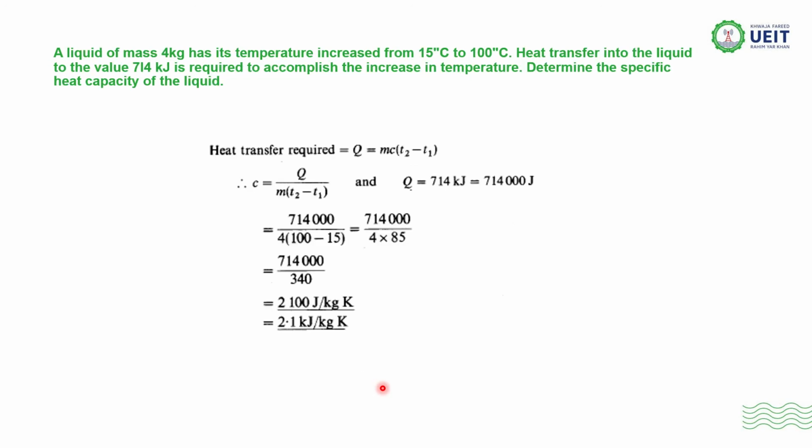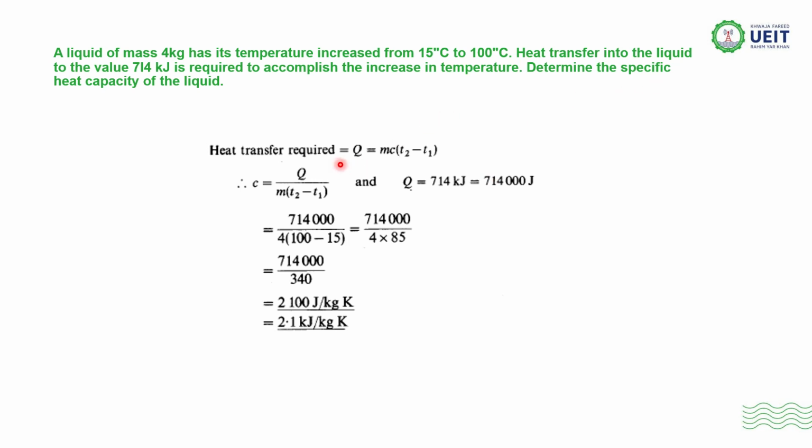Now next question. A liquid has a mass of 4 kg. Mass is given. Its temperature is increased from 15 to 100. T1 and T2 are also given. Heat transfer into the liquid of 714 kilojoules is required to accomplish the increase in temperature. Now the value of heat transfer required is also given. We have to determine the specific heat capacity C for the liquid.